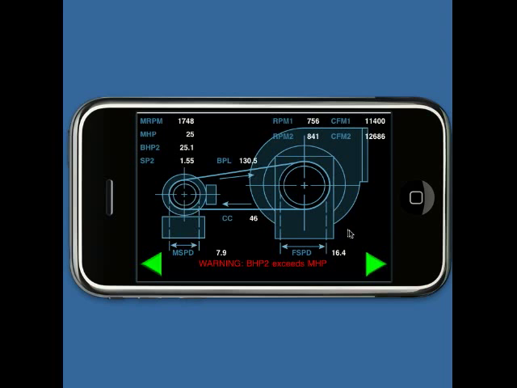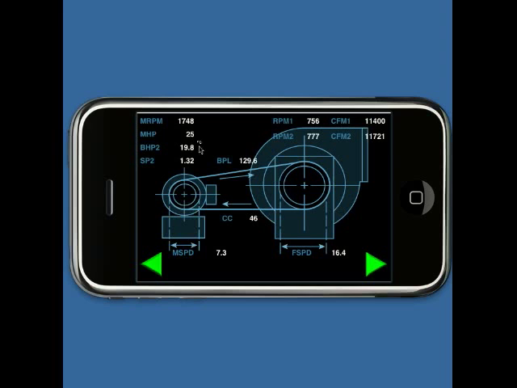So that's how this application is used, and you can take it back down. You can, for example, see how much air you can get with a 20 horsepower motor, 19.8. Possible to get 11,721 CFM, which is slightly more than what we have now.